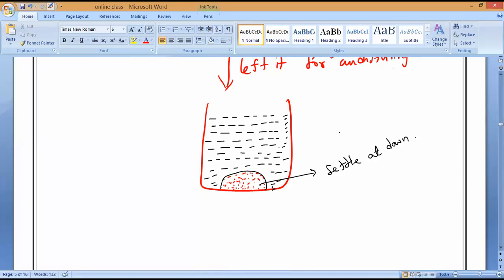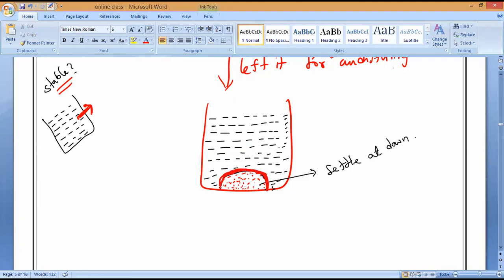Listen and observe very carefully. What do we mean by stable? Suppose sugar dissolves in water. Is it possible for it to settle down? If you keep it for 10 days also, the sugar will never come back. Yes or no? Yes, sir. So particles which are completely mixed with each other are called stable in nature. These particles float when we shake, but if we leave it undisturbed, all the particles will settle at the bottom. So they are not floating continuously.